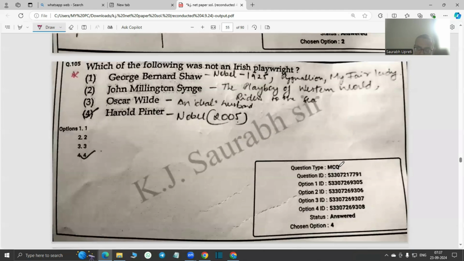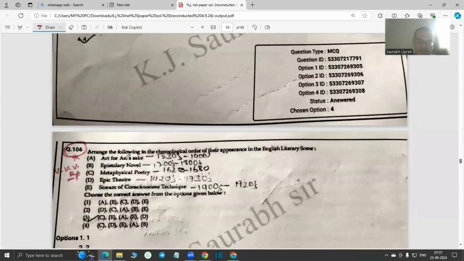Which of the following is not an Irish playwright? Harold Pinter was, of course, not Irish. He was a proper Englishman. He received the Nobel Prize in 2005. The rest of the three writers, G.B. Shaw, Synge, and Oscar Wilde, were Irish. So these three writers were Irish, excluding, of course, Harold Pinter.